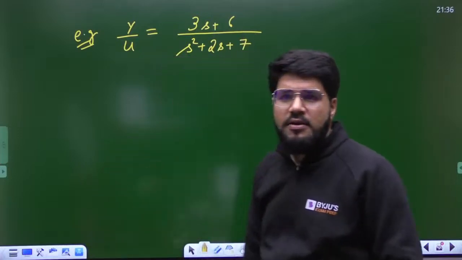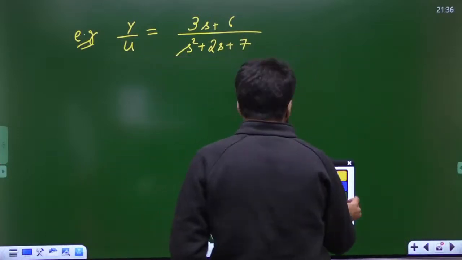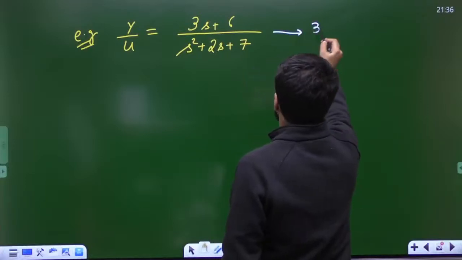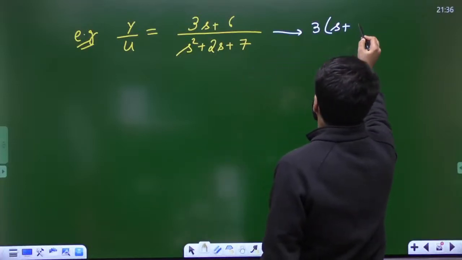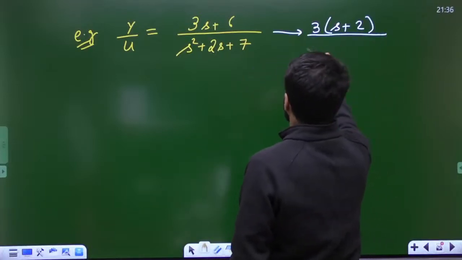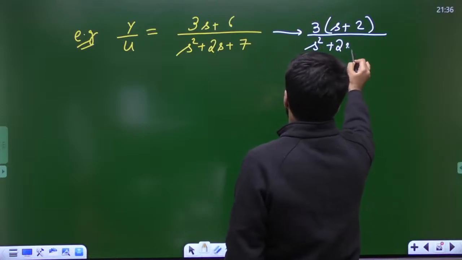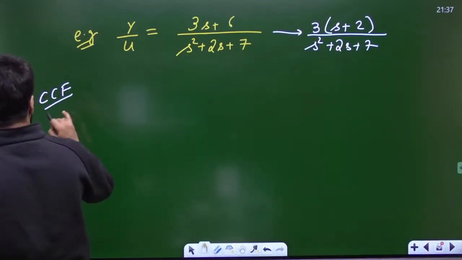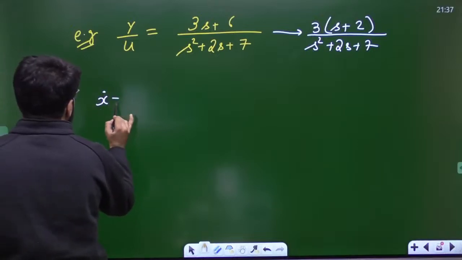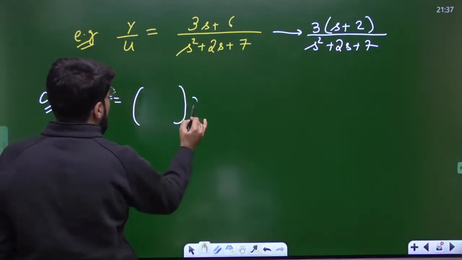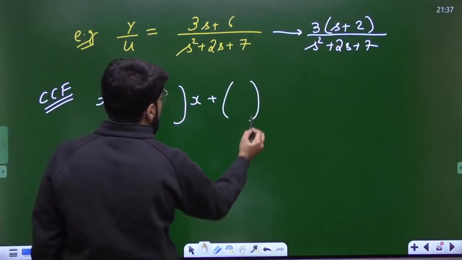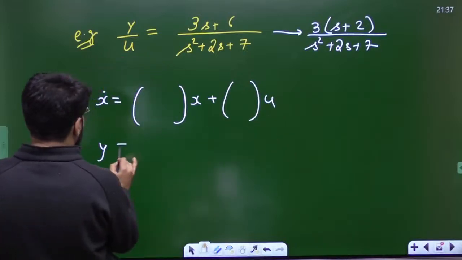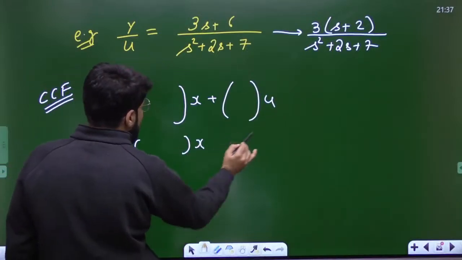This can be written with 3 common as 3 times (s plus 2) divided by (s square plus 2s plus 7). If you want to write down the CCF state space model for this, it is written as x dot equal to Ax plus Bu, y equal to Cx only. There is no D here.